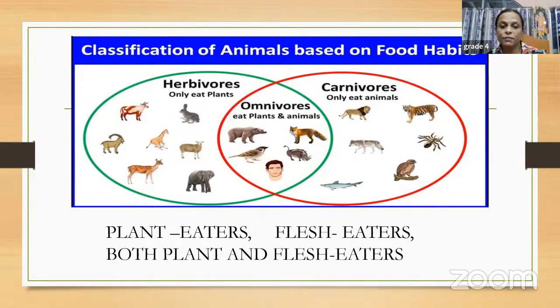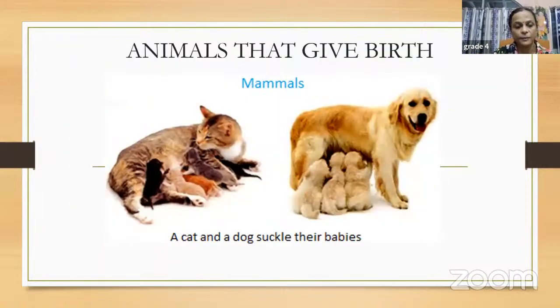Even if we are vegetarians, children, but still we drink milk, we use ghee and butter, isn't it? So we are vegetarians, but we also use all these things. So these things are obtained from whom? From animals only, isn't it? So all human beings are basically omnivores by food habit. So this is the group like plant eaters, flesh eaters, and both plant and flesh eaters. Or we can say herbivores, carnivores, and omnivores. So these are the three categories, children.